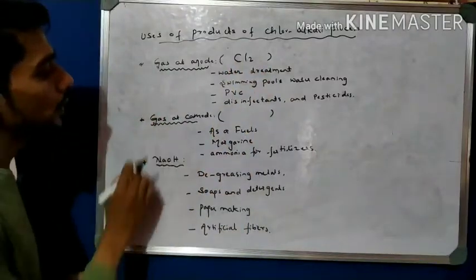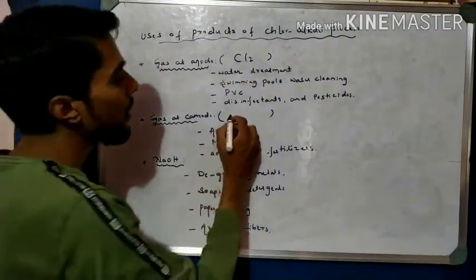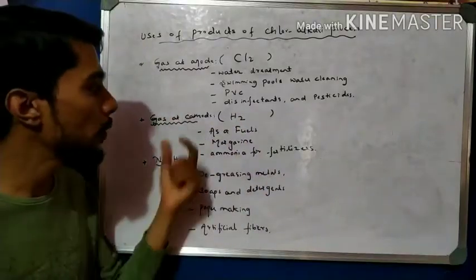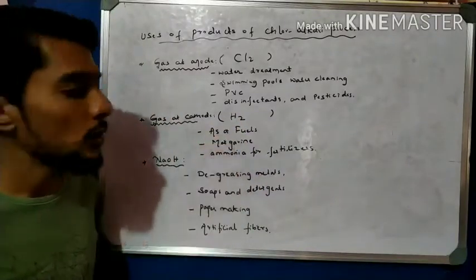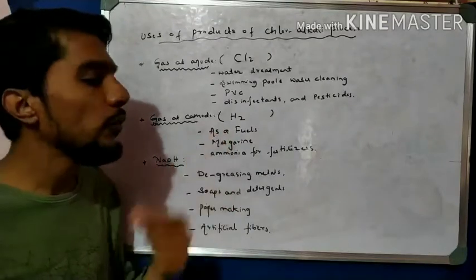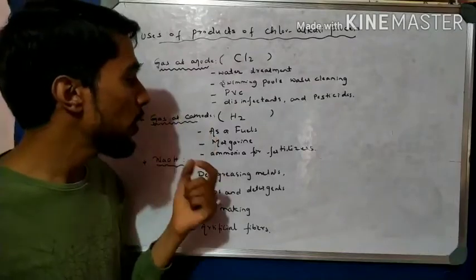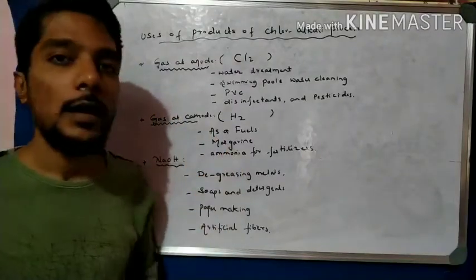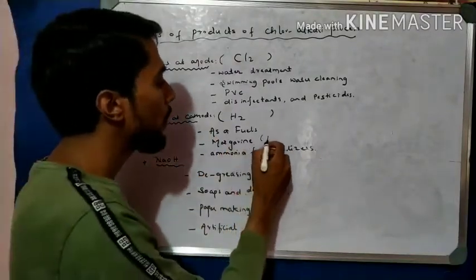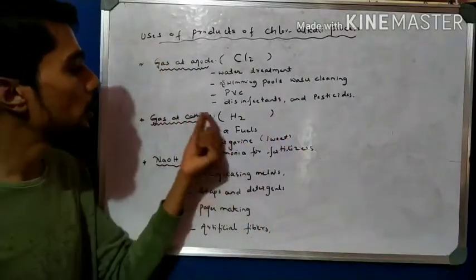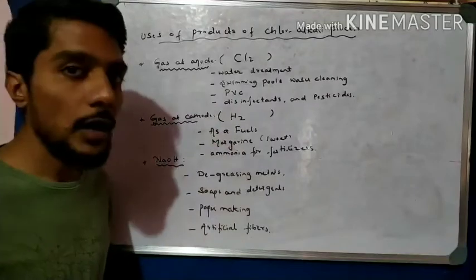Now come to the other one, the gas at the cathode, that is hydrogen gas. This is the cathode, the negative side, and that is where hydrogen gas is released. Hydrogen gas is first used as a fuel. It is used as a fuel in many energy sources. And margarine, which is a type of fat, is prepared using hydrogen gas.